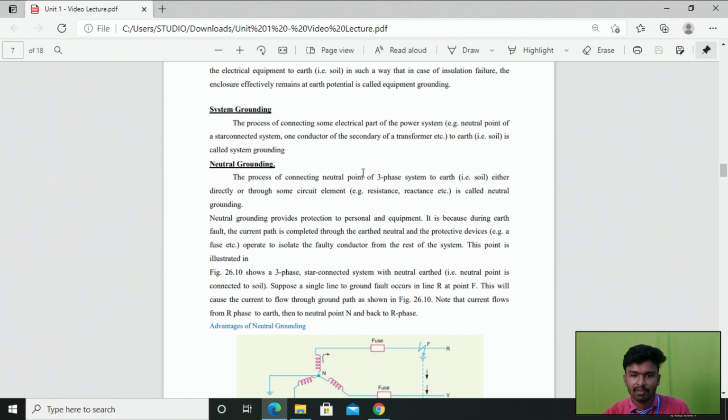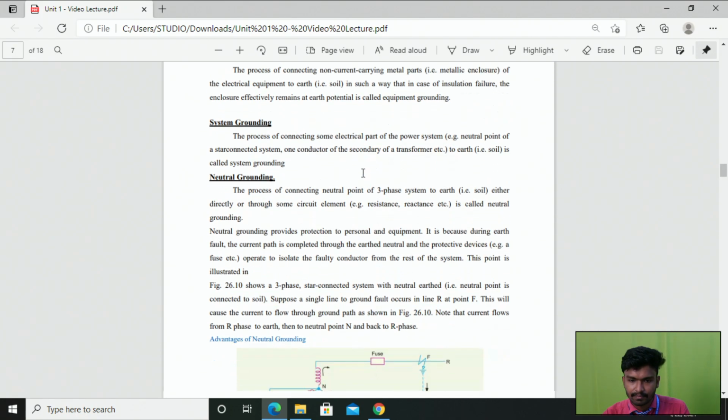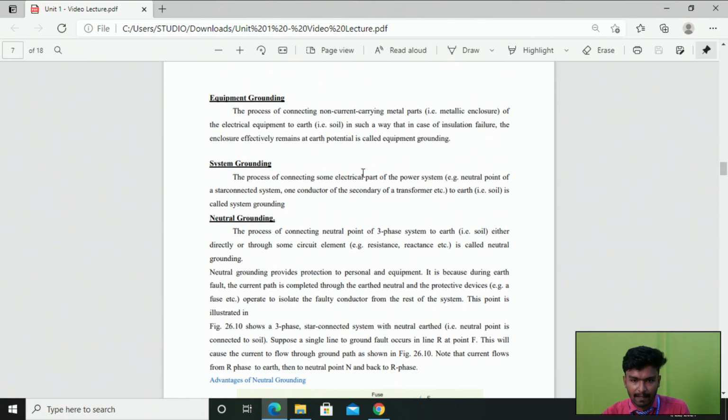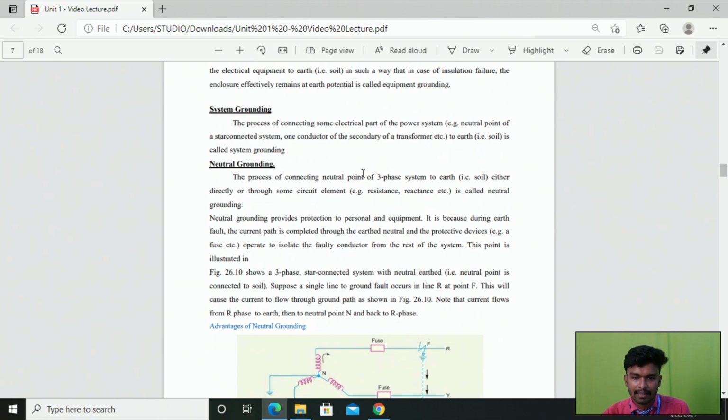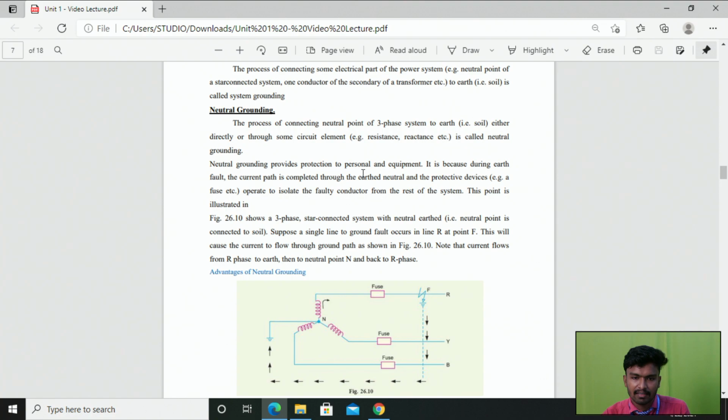So this is the difference between system grounding and equipment grounding, right? Non-current carrying part to the earth is equipment earthing. Some electrical part of the power system to the ground is system grounding. And then the next is neutral grounding.